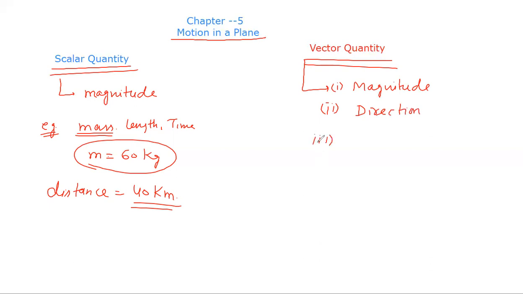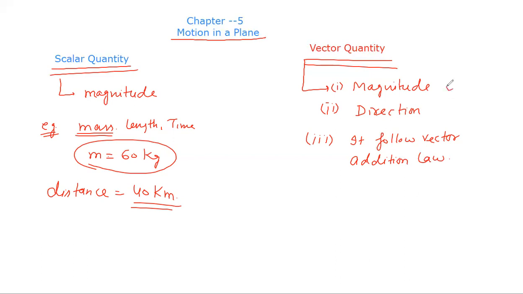And the third condition, which is very, very important, is that it follows the vector addition law. So there are three conditions for a vector quantity: first, it contains magnitude; second, it contains direction; and third, it follows the vector addition law.